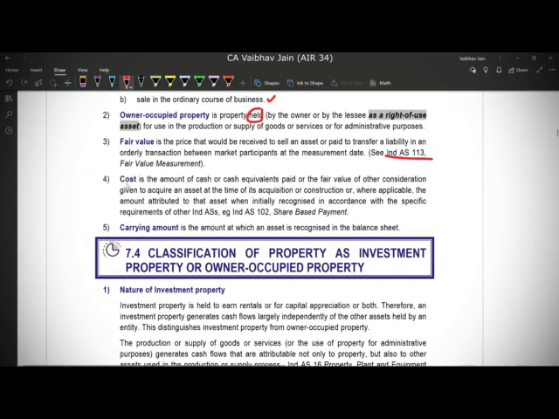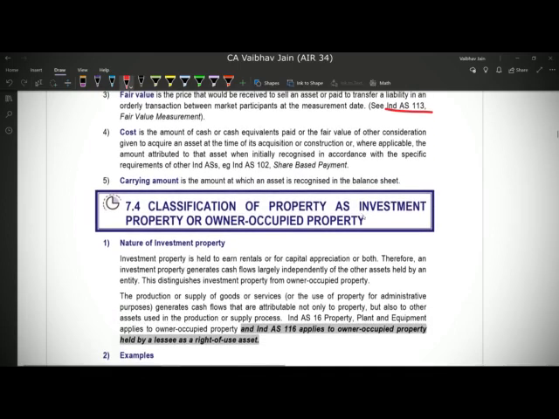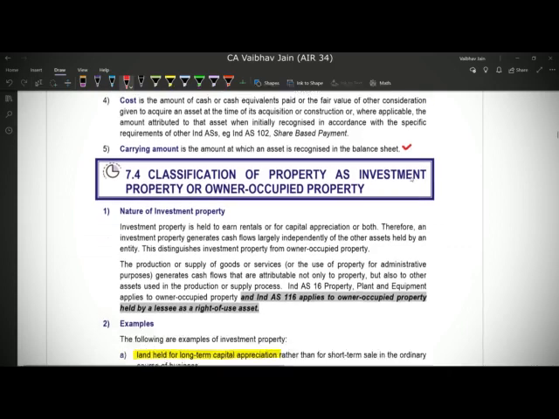Fourth definition is of cost. So cost means nothing but whatever amount we are paying for acquiring the asset or the property here. So cost is nothing but the amount of cash and cash equivalents paid or the fair value or whatever amount we are paying for the time being. And the fifth definition is of carrying amount. Now carrying amount is the amount at which we are showing the asset in the balance sheet. Frankly speaking, it is nothing but cost minus accumulated depreciation minus accumulated impairment loss, if any. So that is carrying amount.